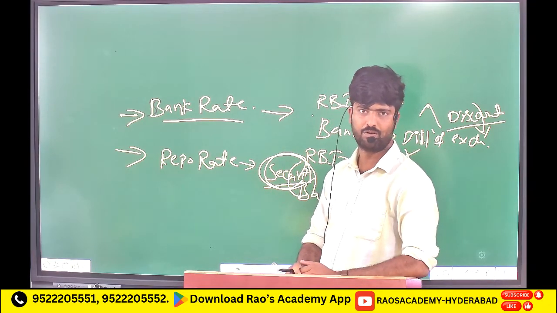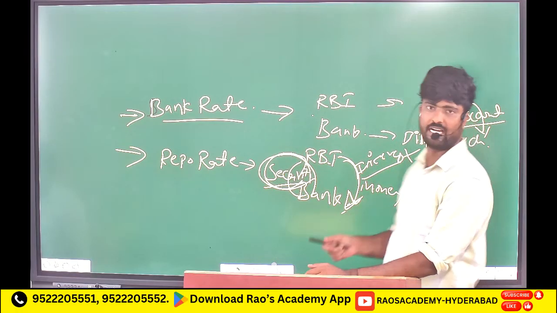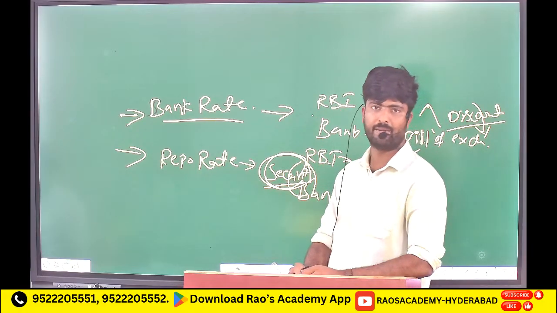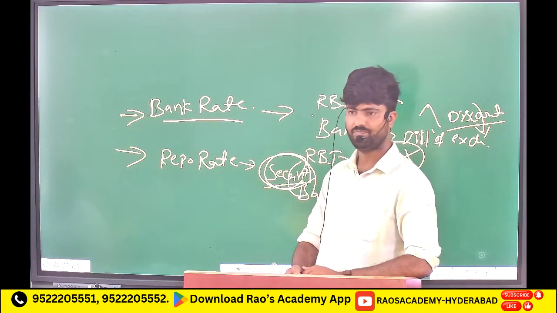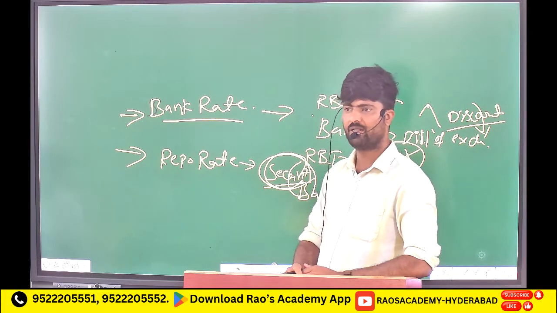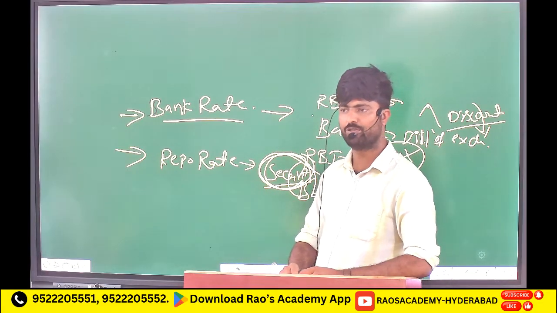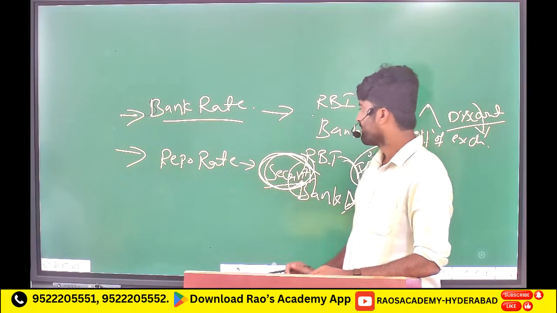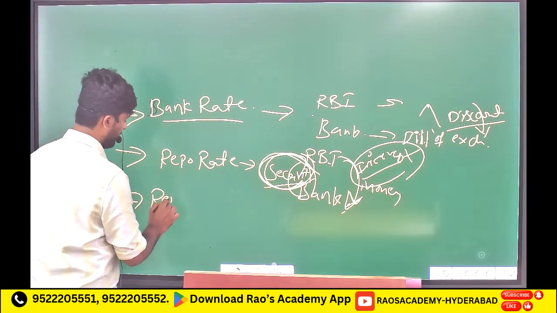it the repo rate. If the RBI lends to the bank against a bill of exchange, that rate we call the bank rate. If the RBI lends to the bank by taking securities, that rate we call the repo rate, right? Same concept, but the mechanism is different. What we use as an asset is different, right? Then there is another term, reverse repo.